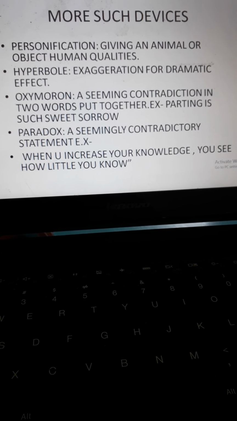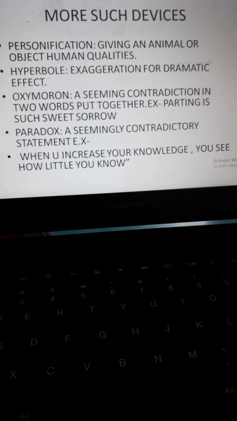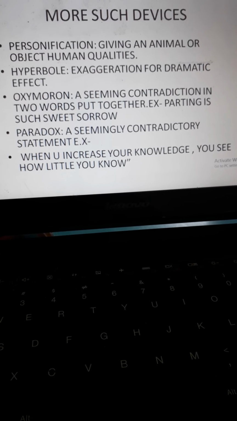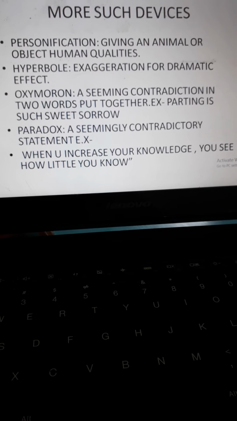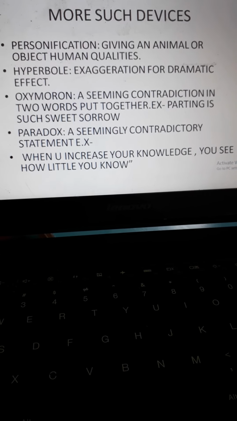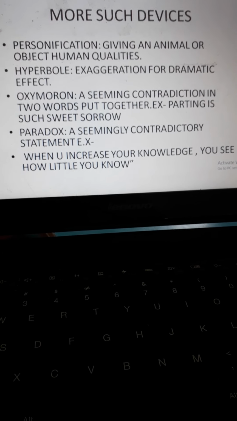I'll give you another example. The frog's joy was both sweet and bitter. Sweet and bitter are two contrasting words, so the literary device is oxymoron.